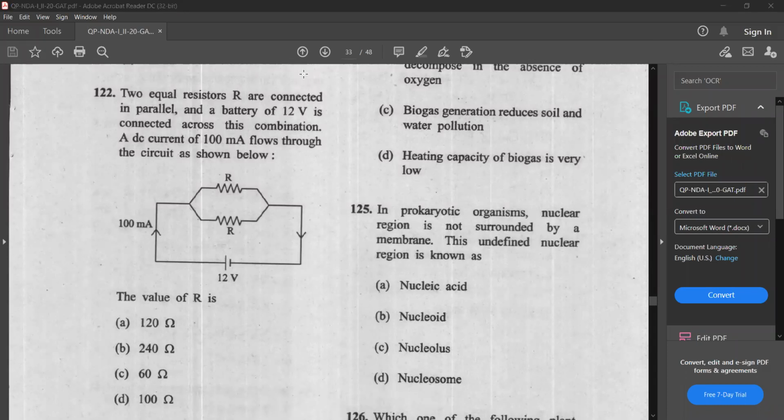Next question. Two equal resistors are connected in parallel and a battery of 12 volt is connected across this combination. A DC current of 100 milliampere flows through the circuit as shown below. You have to find the value of R. They have given the options 120 ohm, 240 ohm, 60 ohm, 100 ohm.